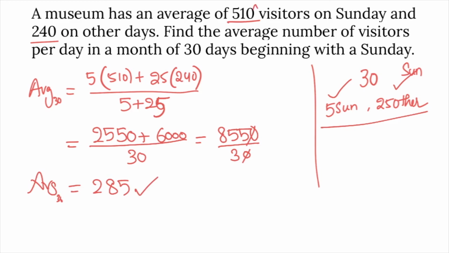Visitors on Sunday 510, visitors on other days 240. So visitors per day is 285 for 30 days. The average number of visitors per day is 285. We use the combined mean method.